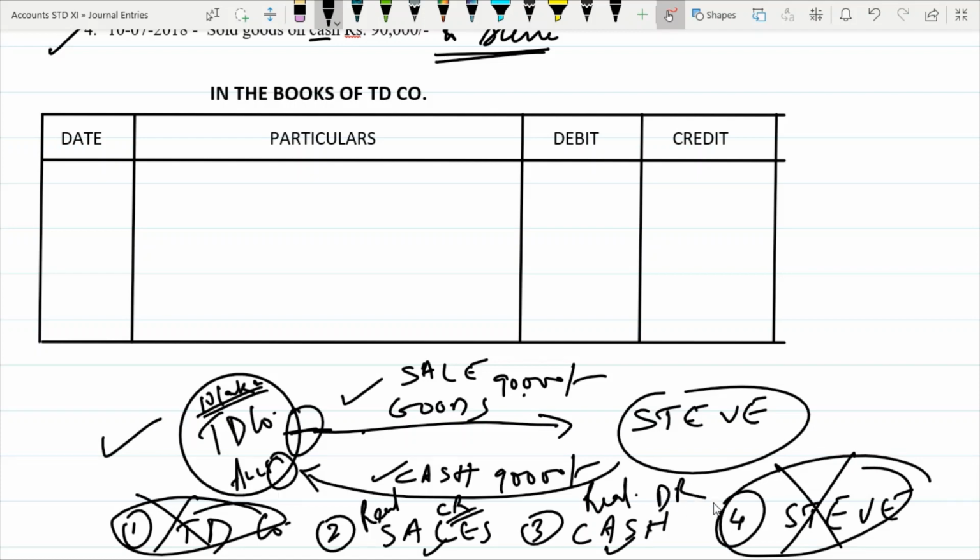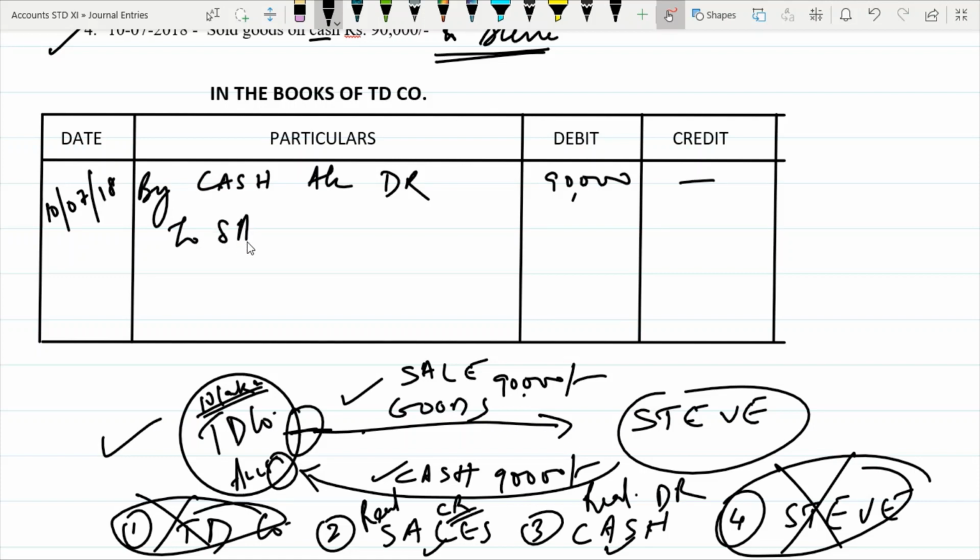Okay, so here in this case we shall start. What's the date? 10/07/18. By cash account debit 90,000, to sales account credit 90,000.